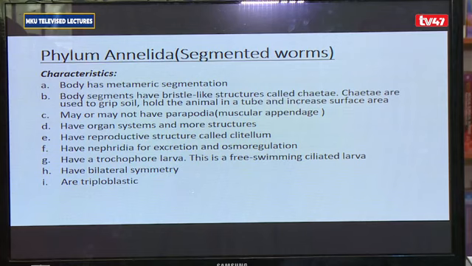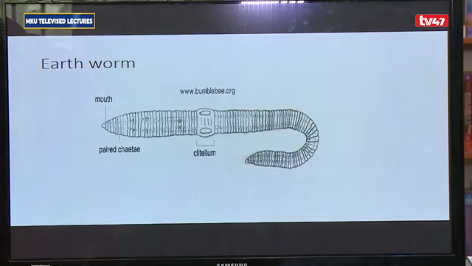They have a larva that has cilia and moves around by swimming. This larva that is ciliated and free swimming, we call a trochophore larva. So we say they have a trochophore larva, and trochophore is general, meaning any free swimming ciliated larva. So you may find other animals also having the same. They have bilateral symmetry, and they are triploblastic, meaning they have 3 layers of cells in the early developmental stages.